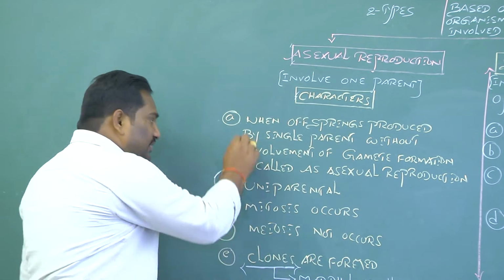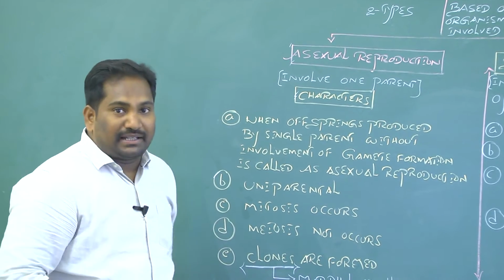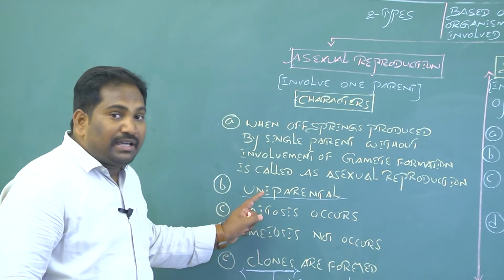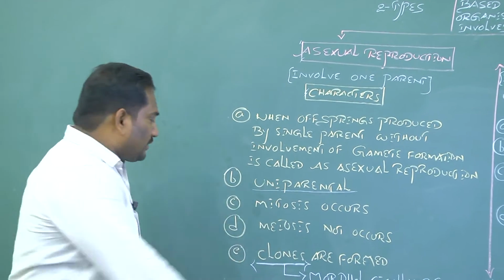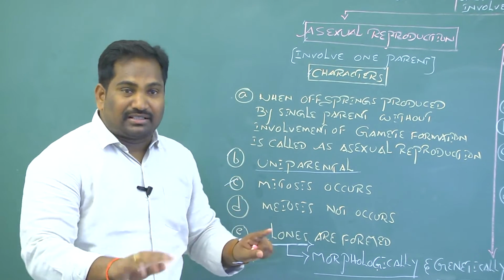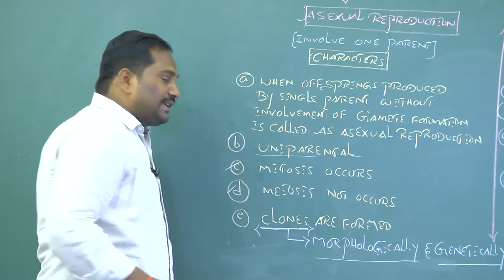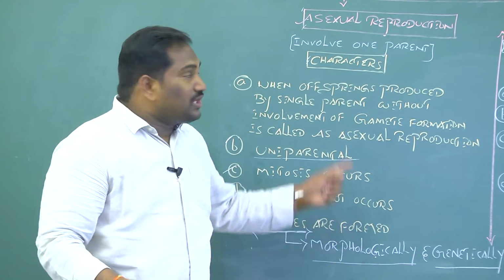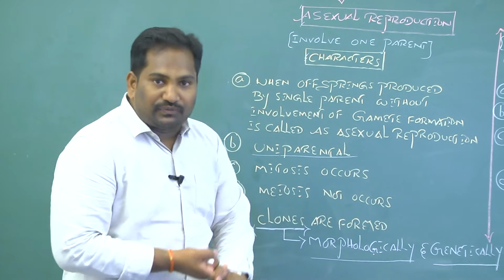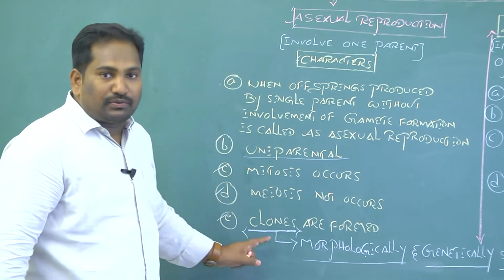The second characteristic feature: during asexual reproduction only one parent participates, that's why asexual reproduction is called uniparental reproduction. The third character is, during asexual reproduction, meiosis does not occur, only mitosis occurs. And the fourth character is, meiosis does not take place during asexual reproduction. The reason is, there is no formation of gametes, there is no fusion of gametes. And the last character is clones.